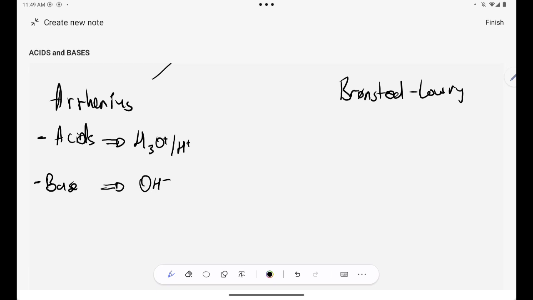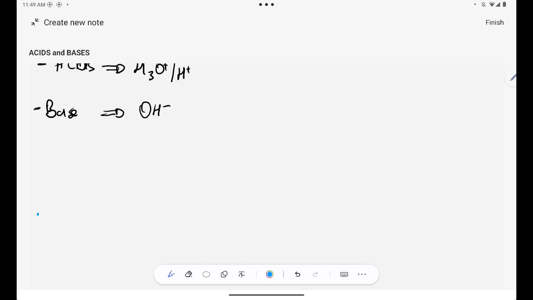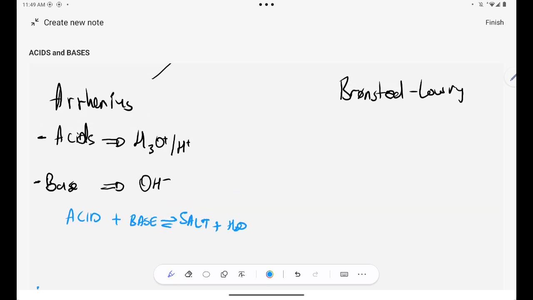From the Arrhenius theory guys, we can come up with a deduction that whenever you combine an acid and a base, you will always form salt plus water, all the time.